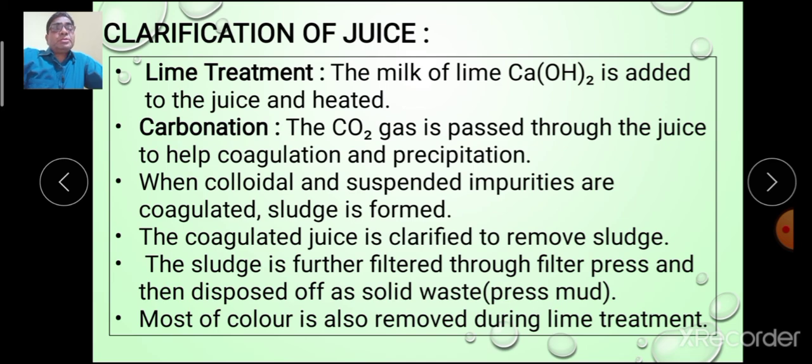Due to this process, coagulation and suspension of impurity takes place and sludge is formed. And this coagulated juice is clarified to remove the sludge. And this sludge is further filtered through the filter press, and it is then disposed of as a solid waste, and it is known as press mud. The color of the juice, which is opaque, is removed during the lime treatment. Of course, most of the color is removed.